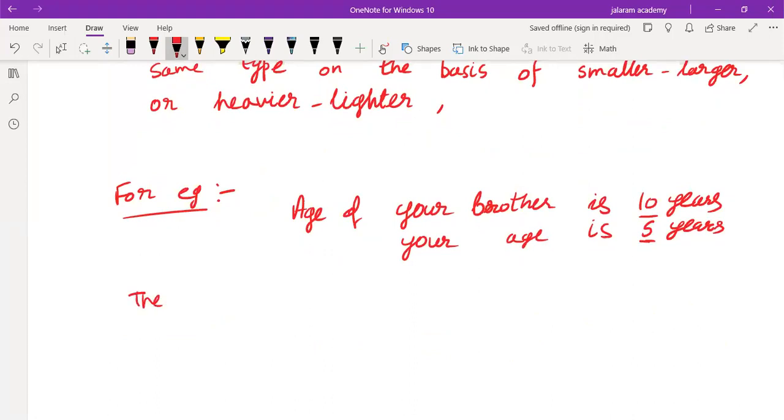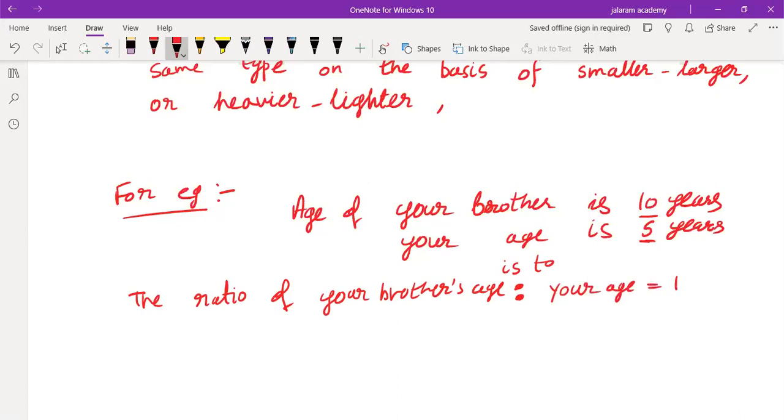We write the ratio of your brother's age is to your age equals 10:5. It is denoted by this symbol, read as "is to". That is 10:5, this is the ratio.